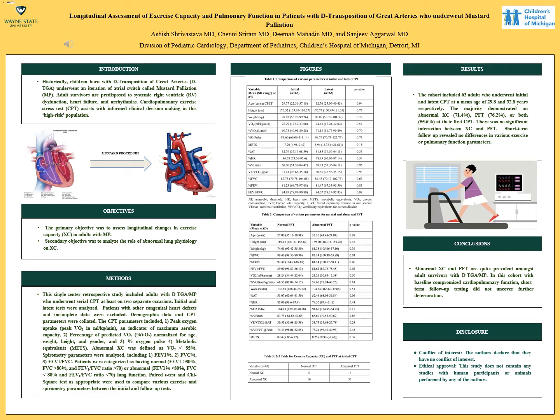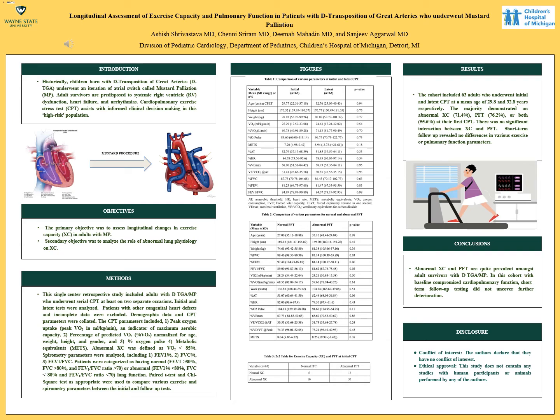In the past, we used to perform Mustard palliation for TGA patients using a two-way baffle. Since the right ventricle works as the systemic ventricle, it is predisposed to systemic right ventricular dysfunction. So cardiopulmonary exercise stress test is helpful and assists with informed clinical decision making in this high-risk population.